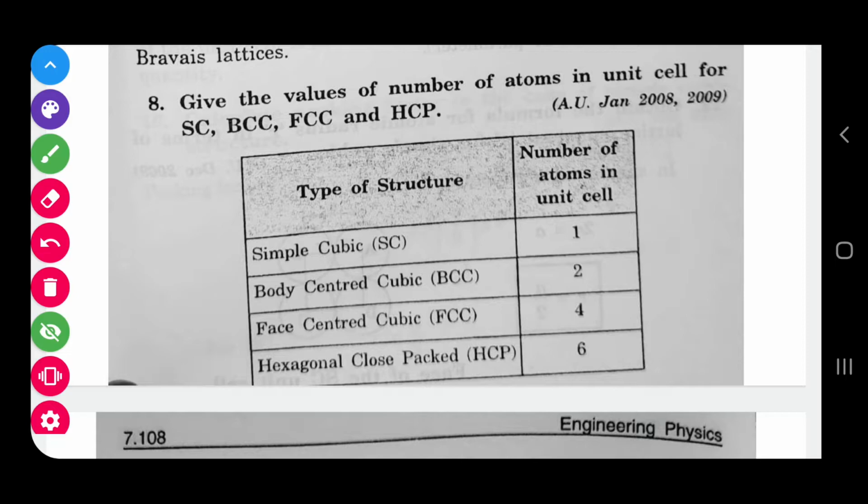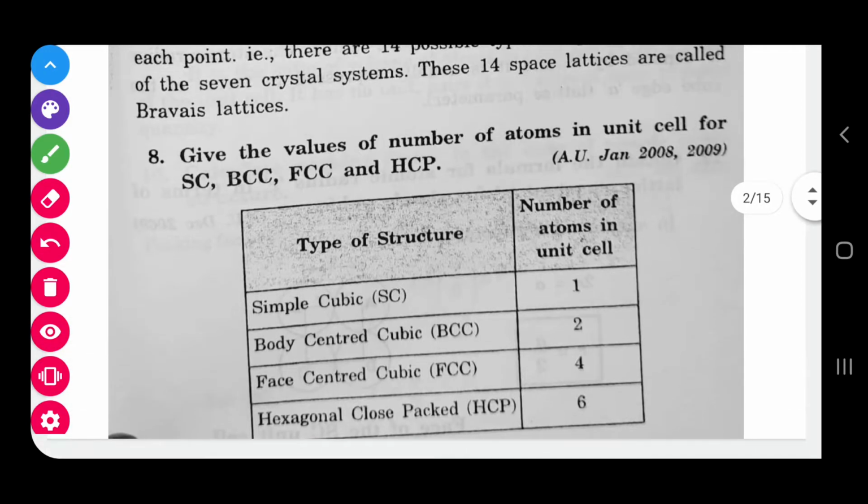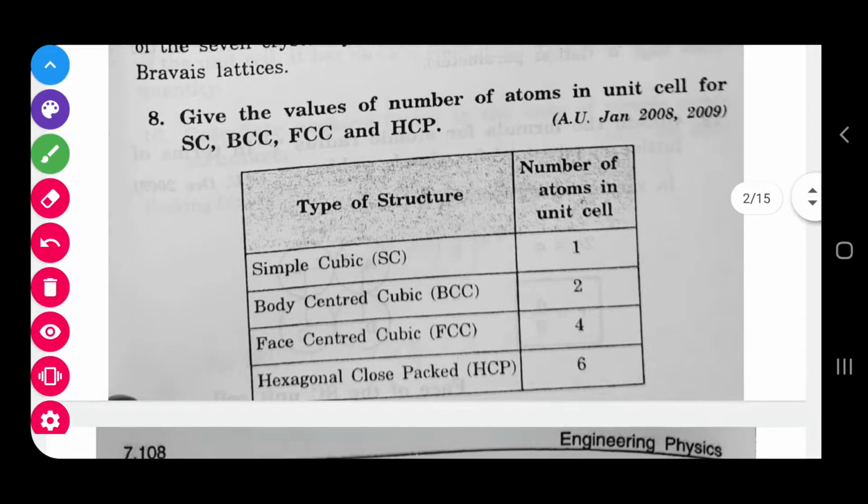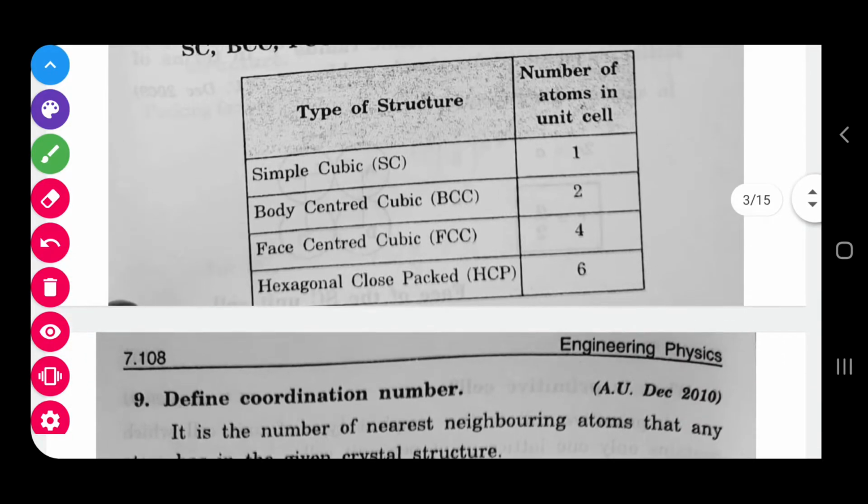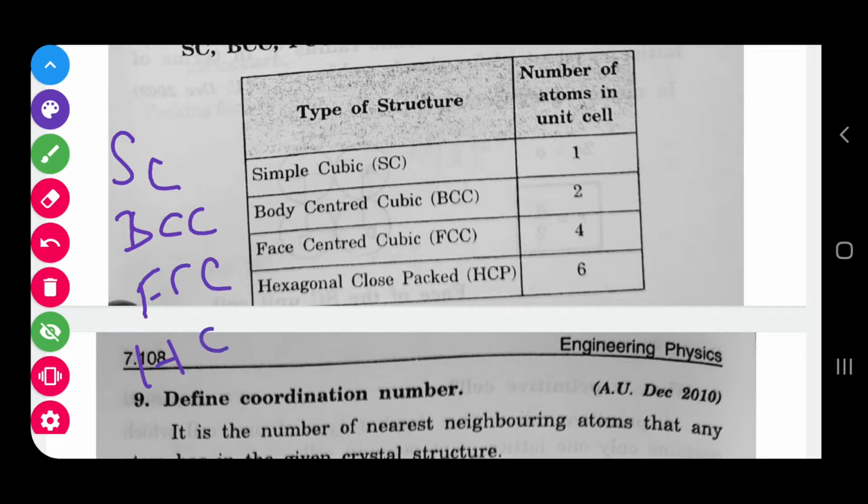Next, give the values of the number of atoms. Before knowing this, one thing you must know. We have studied the structures SC, BCC, FCC, HCP, diamond.